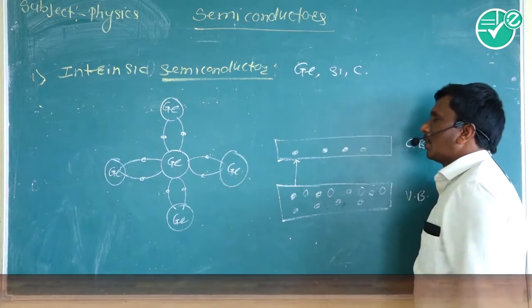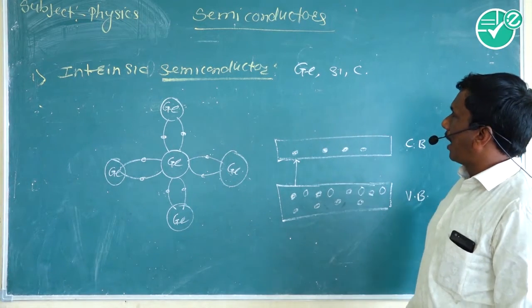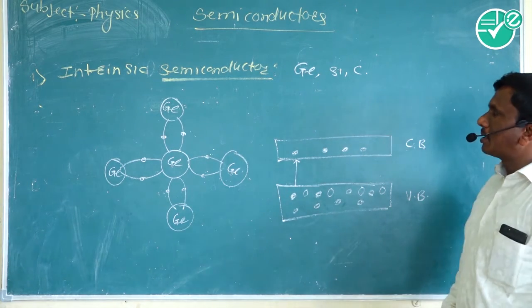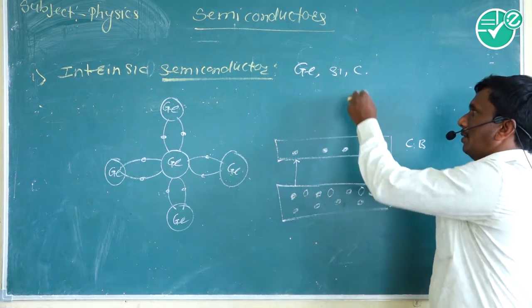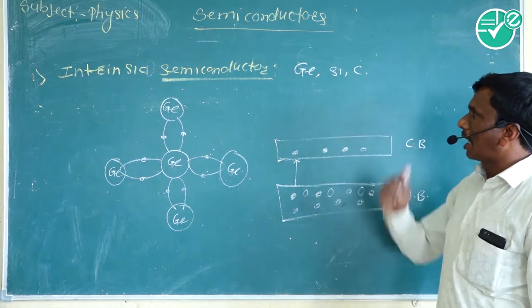Germanium has more conductivity than silicon, and silicon more than carbon.